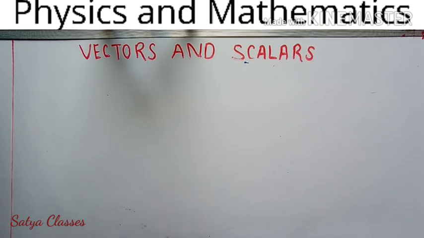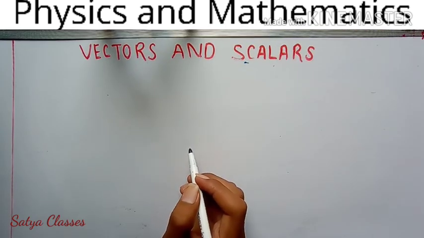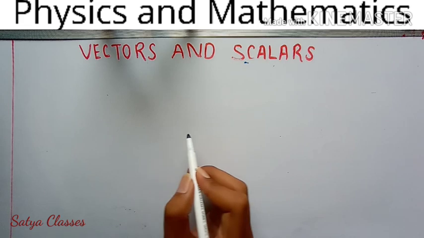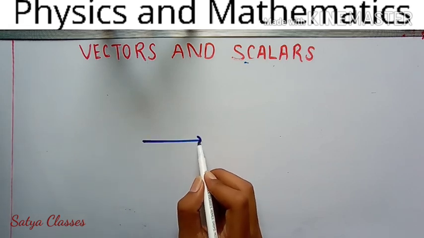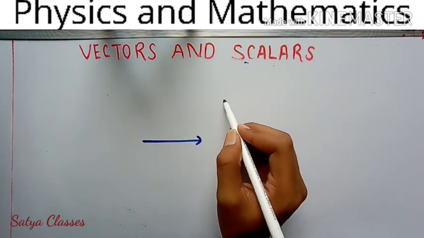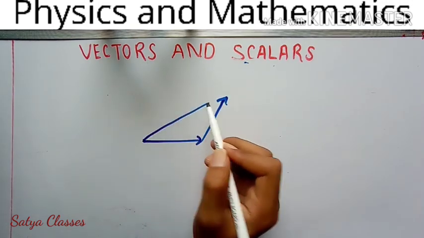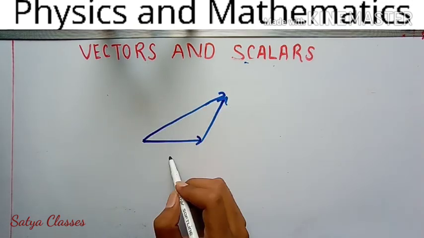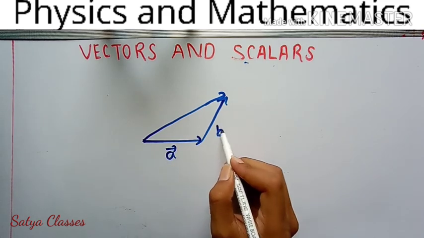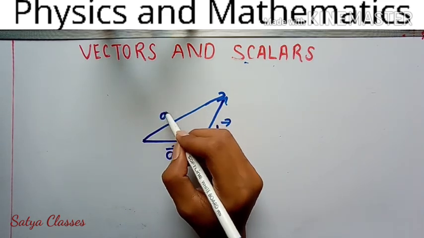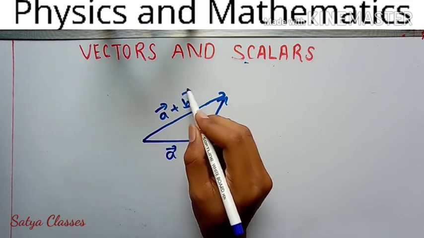So let's discuss the triangle law. What the law says: when two vectors are acting as the sides of a triangle, then its resultant will be given by the third vector. This is a vector, this is b vector, so the resultant will be a vector plus b vector.